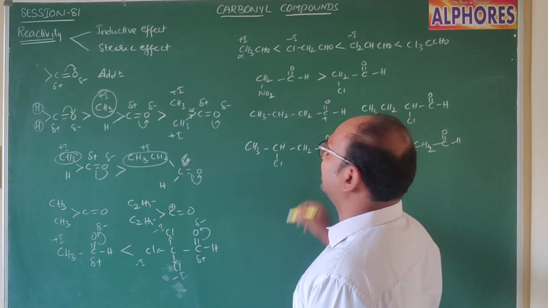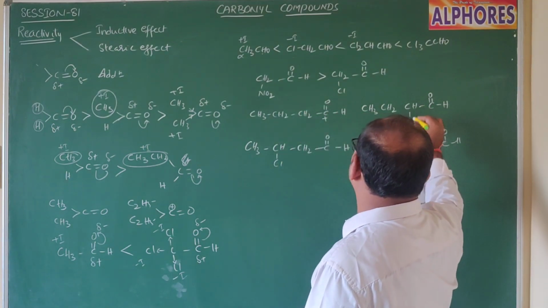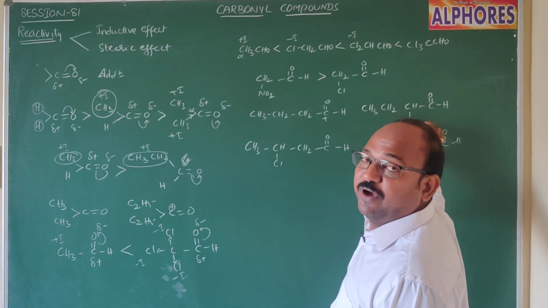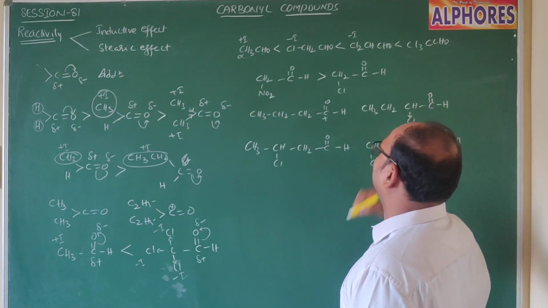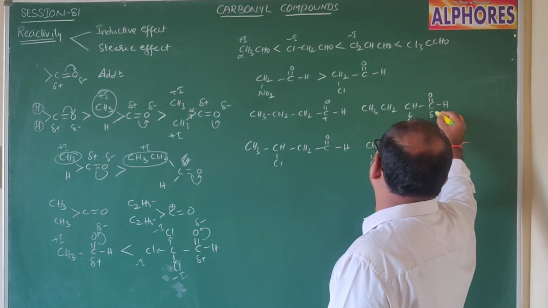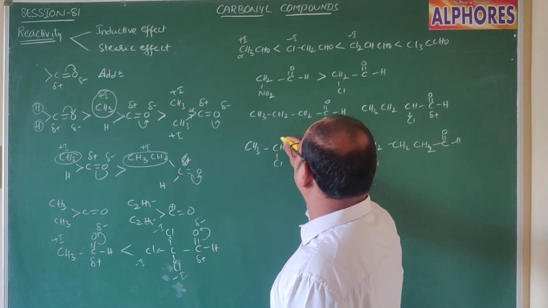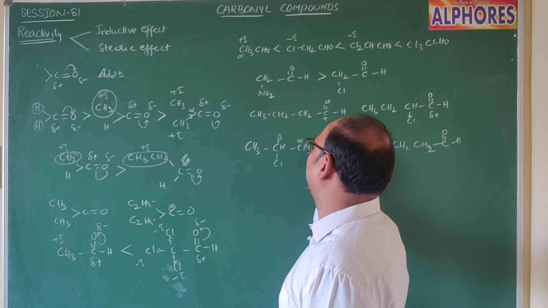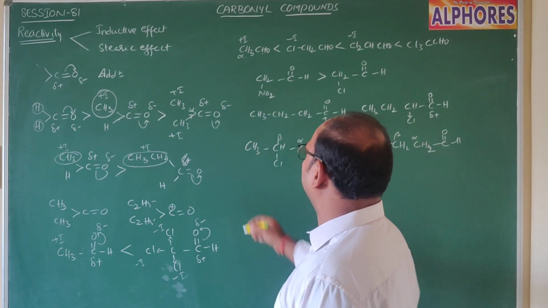So it compensates the positive charge which appears upon the carbonyl carbon. Whereas in alpha chloro, chlorine is attached at the alpha position, that's why its influence is more and the positive charge upon this carbon increases. In beta chloro the distance increases a little, and in gamma chloro the distance increases further.